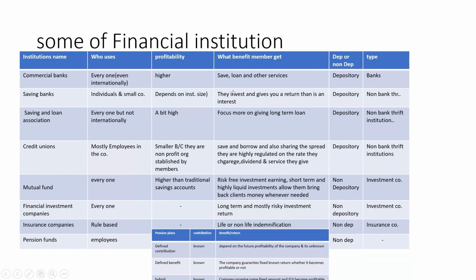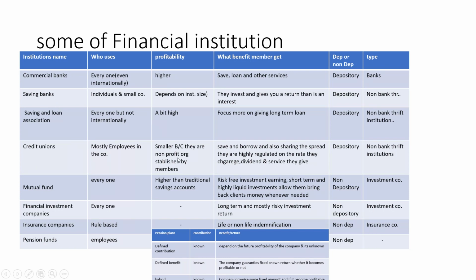The other one is a credit union. This is mostly for the employees in one company that operates and has many different employees. It may not only be a business company, but under any institution there might be a credit union. Mostly they serve their employees. This means they have a limited group, like employees in the association. Hence, they are established to serve a limited group. Mostly, they are small compared with other depository institutions, and are non-profit organizations established by their members.